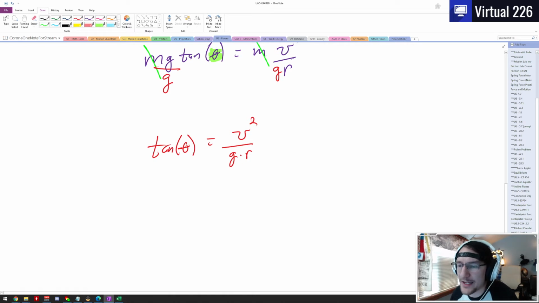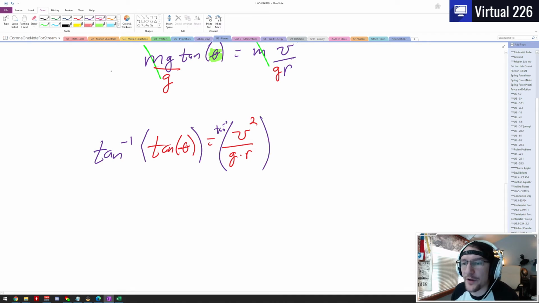So on each side, we'll take the quantity, tangent of theta, and on the right, v squared over gr, and we'll put that quantity into the inverse function. When we take the inverse tangent of each side, the function and inverse function wipe each other out, leaving us with just theta.